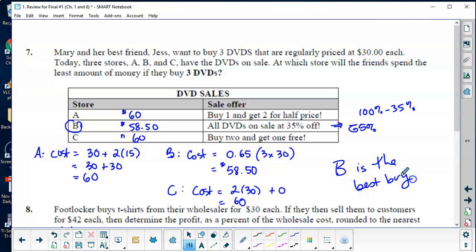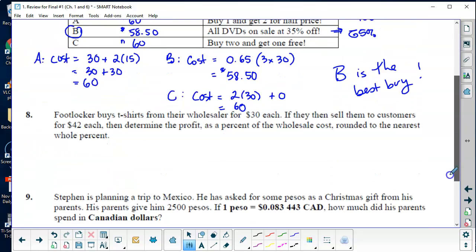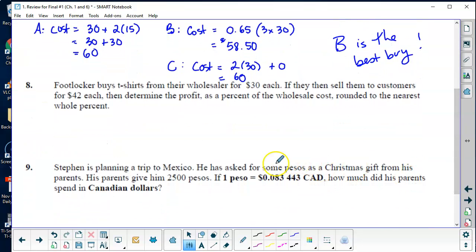Okay, next one. Foot Locker buys t-shirts from their wholesaler for $30 each. If they then sell them to customers for $42 each, determine the profit as a percent of the wholesale cost, rounded to the nearest whole percent. So basically, this is what the Foot Locker store has to pay to get that t-shirt into their store. Then they're going to sell it to us for $42. Actually, in real life, they probably would sell it to us for about $60, double this. But in this case, they're adding on.